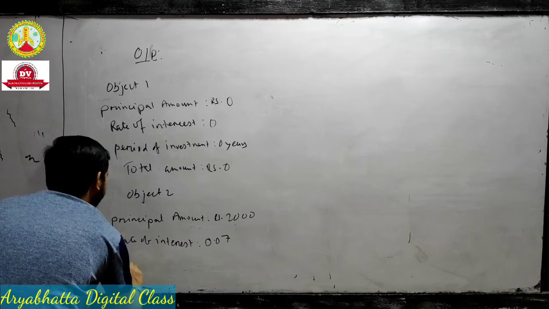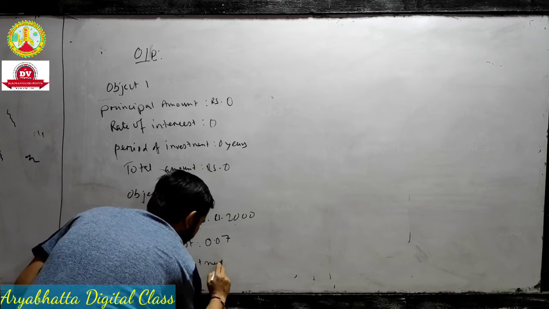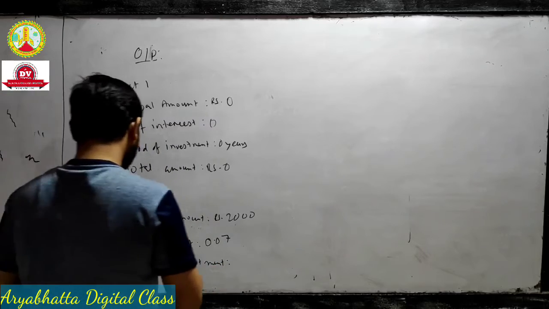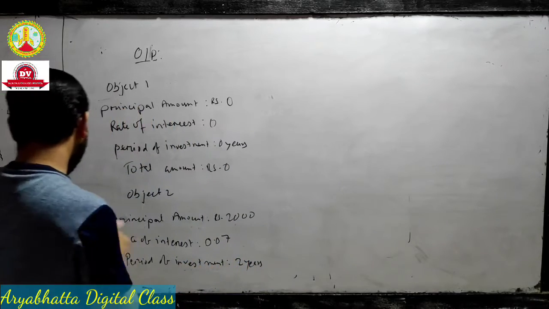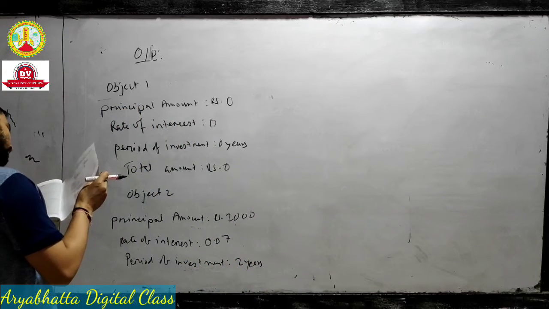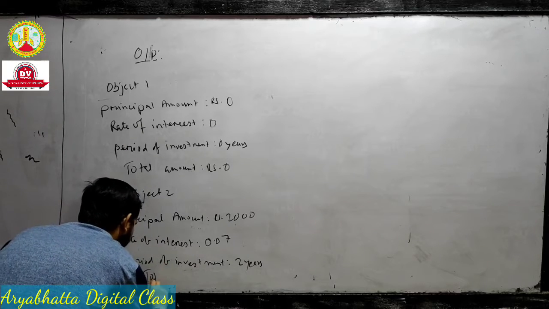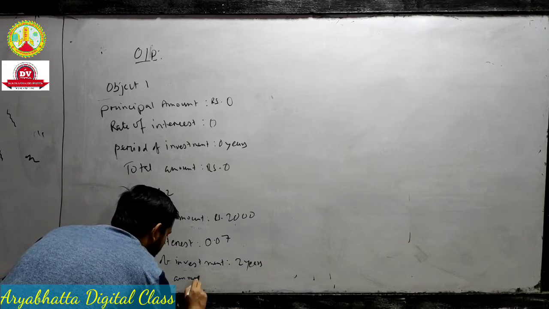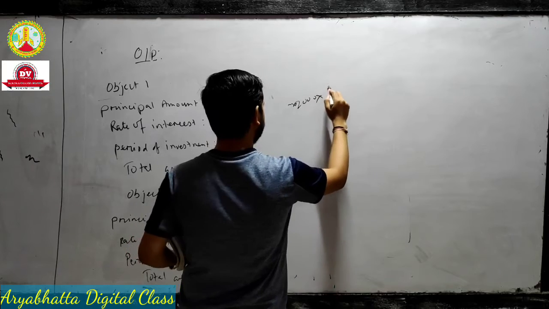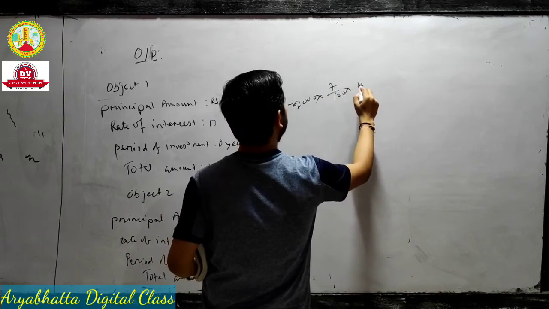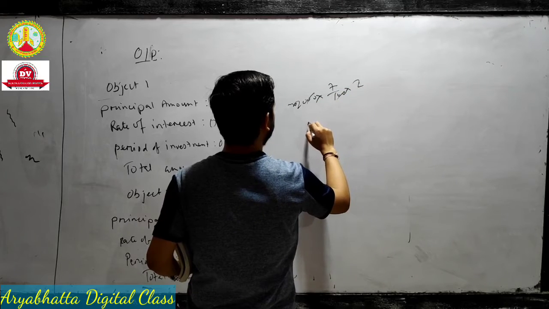And period of investment, how many years? 2 years. Then what will the amount be? The system will directly provide the total amount, but I show you the calculation.